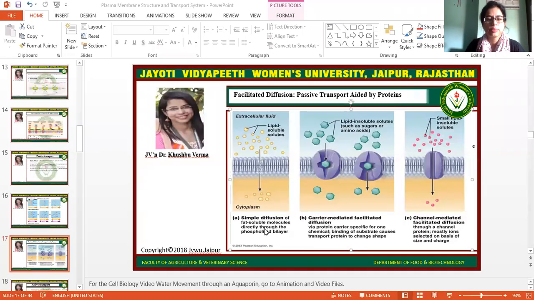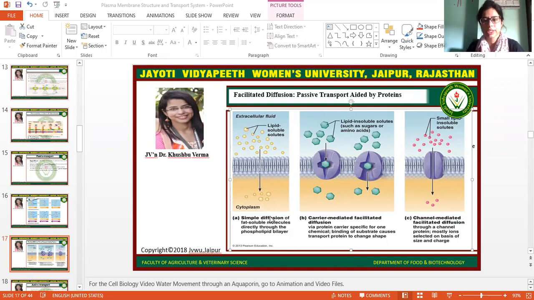Here you can understand the diffusion method by this diagram. Here I am sharing the screen. You can simply see this is a simple diffusion where fat soluble molecules move directly through the phospholipid bilayer from the extracellular fluid to the cytoplasm. There is no protein involved, and the molecules are transferring from their higher concentration to the lower concentration. They are moving according to their concentration gradient.